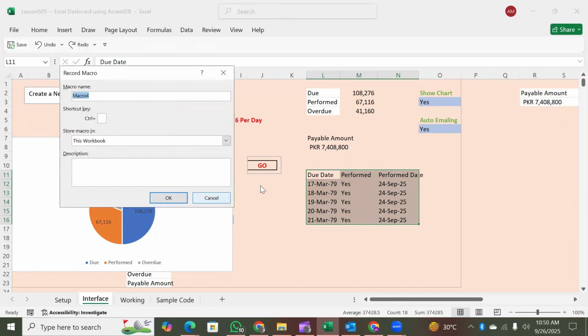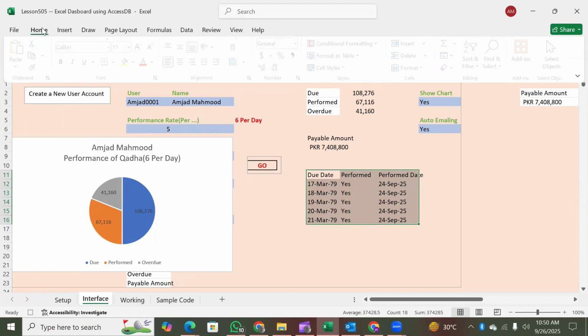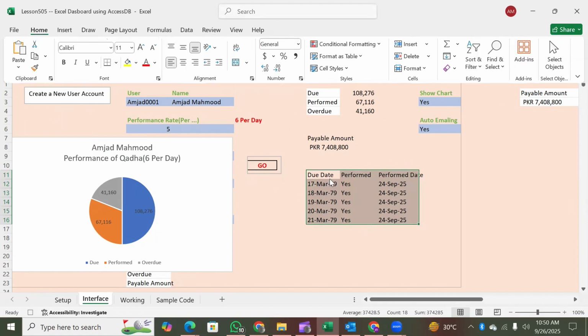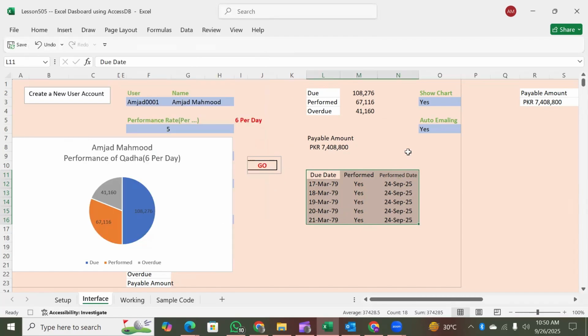Record the macro. Remember, it is macro number 4, where we will find out what the code name and the code syntax are. When we do all these things again, we select everything, make it centralized, and make it shrink to fit as well. Okay, so this is what we want to see.